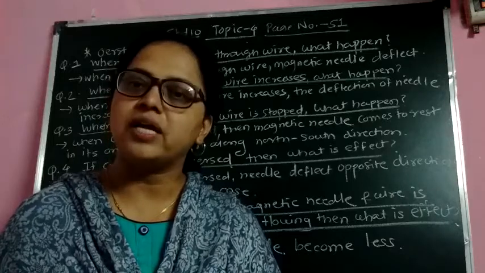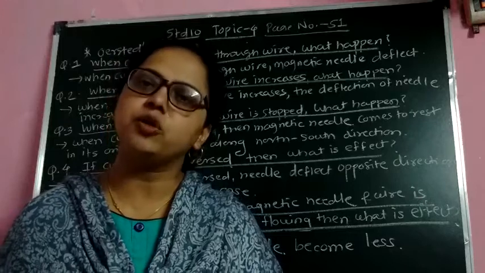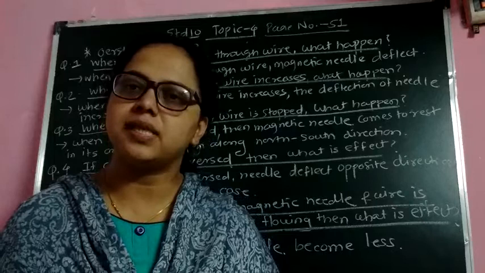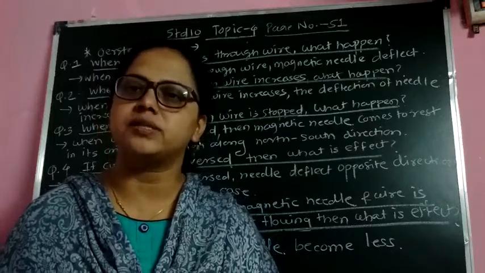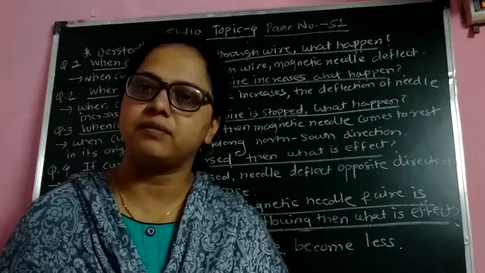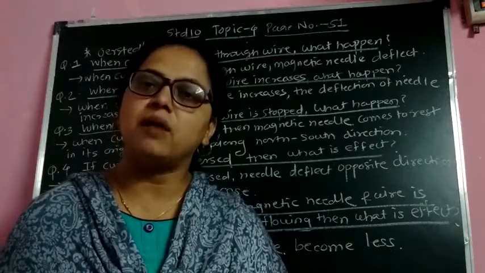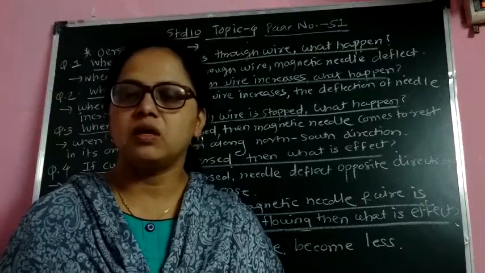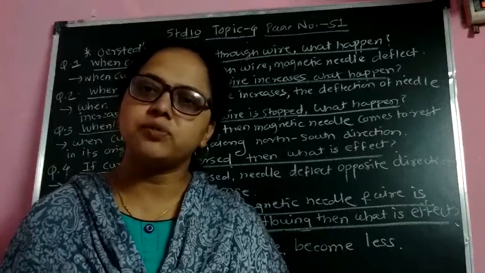And regarding that experiment, one question will also be asked: what is the conclusion of this experiment? The conclusion of this experiment is that the current carrying conductor produces a magnetic field around itself, and due to that magnetic field, the magnetic needle deflects. But when we stop the current, the magnetic needle comes to rest, and it shows the north and south direction. So this is the conclusion.